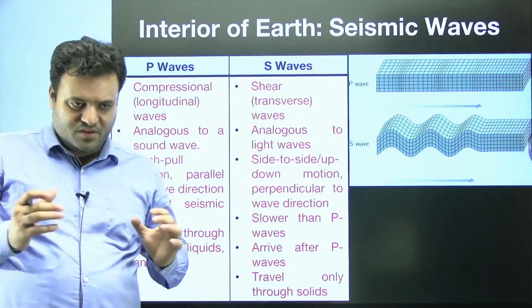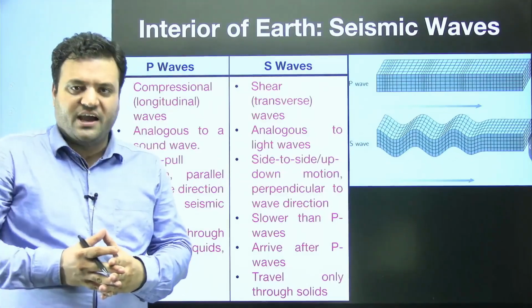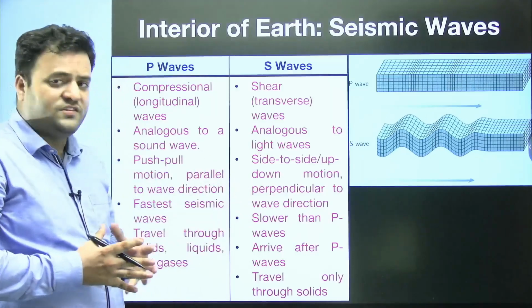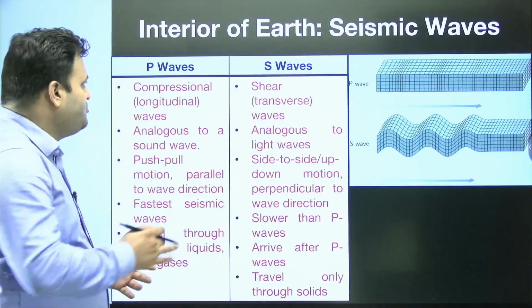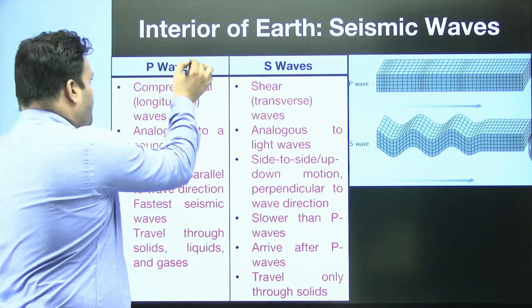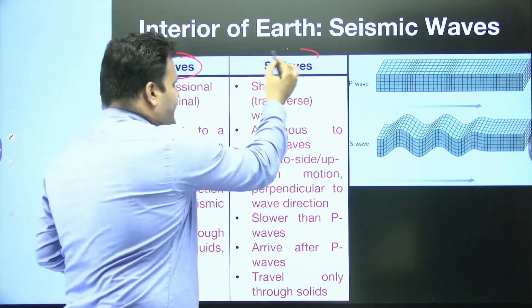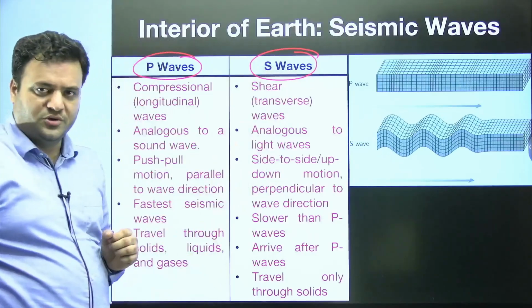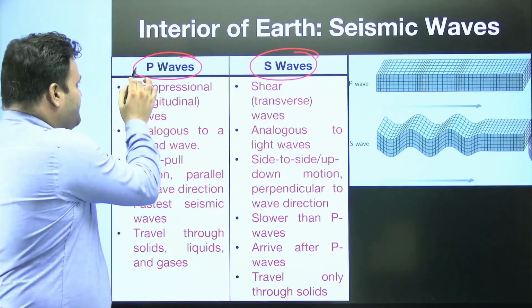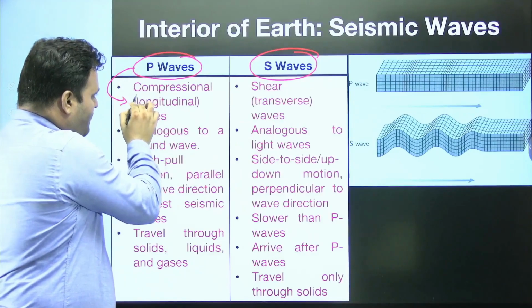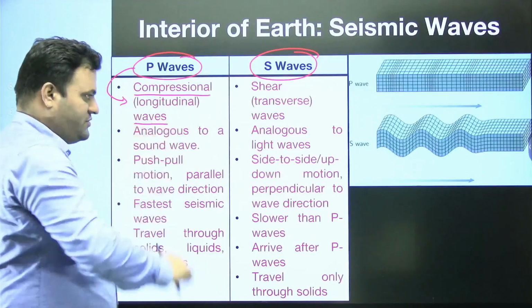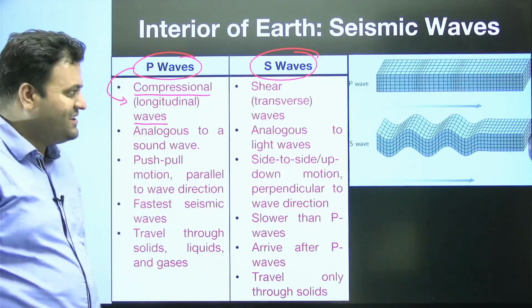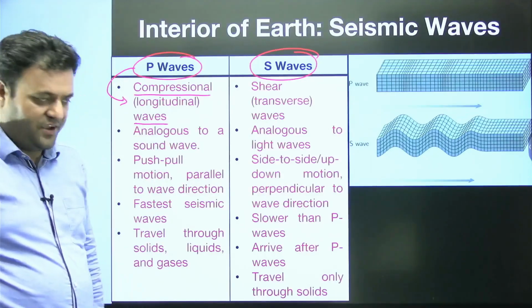Now, if we deep dive into seismic waves, we have two sets of waves: P waves and S waves. P wave is an example of compressional waves.